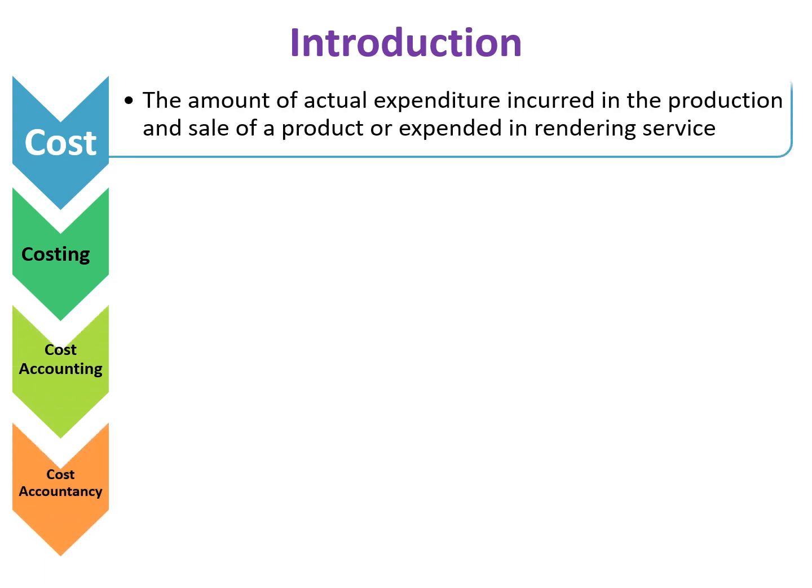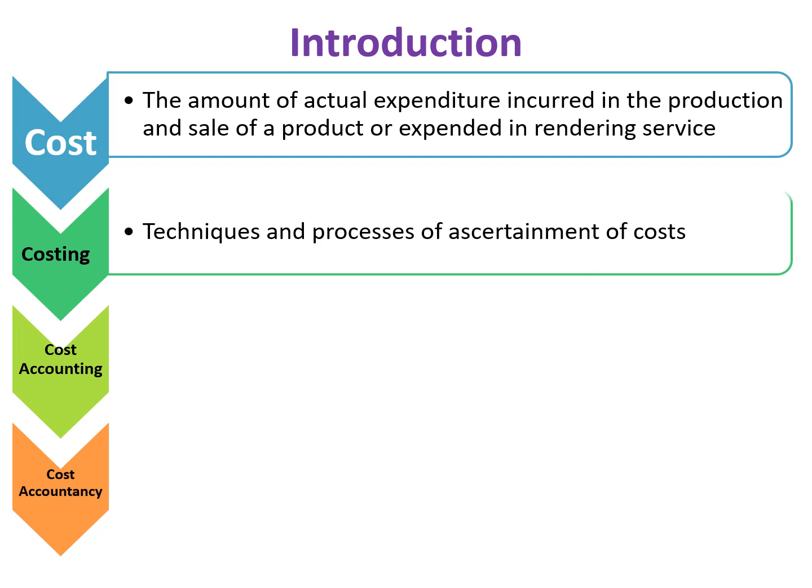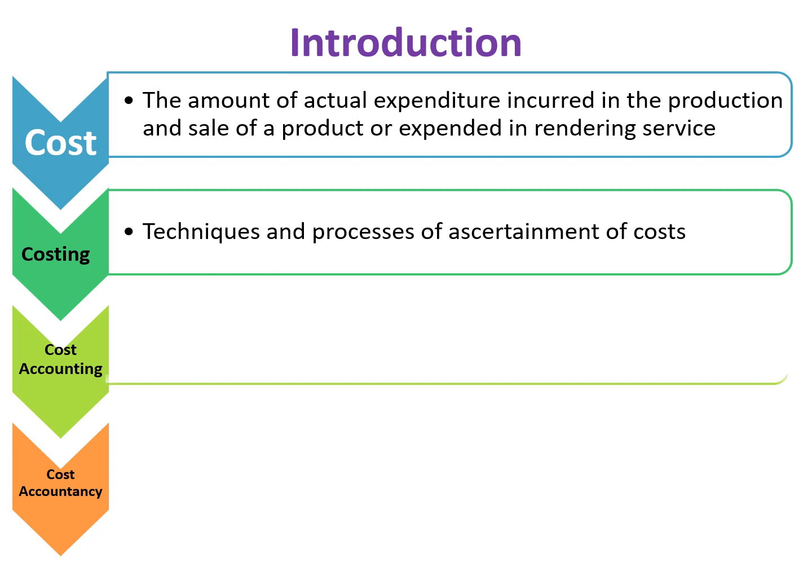What do you mean by cost? Cost is the amount of actual expenditure incurred in the production and sale of a product or expended in rendering service. It is the actual amount of expenditure incurred for the product or the service. And what do you mean by costing? Costing is nothing but the techniques and the process of ascertainment of cost. It's the process of calculating the total cost incurred for the product or service.